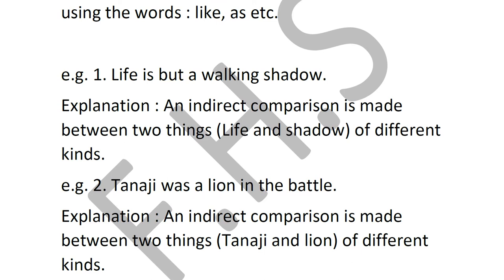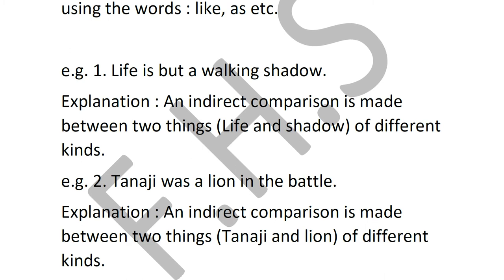Let's look at the first example. Life is but a walking shadow. Now what is compared here? Life and shadow. Is the word over there as, like, as? No, but they are telling you that life is a walking shadow. Here that's why your explanation will be: an indirect comparison is made between life and shadow. Is it clear? Okay.